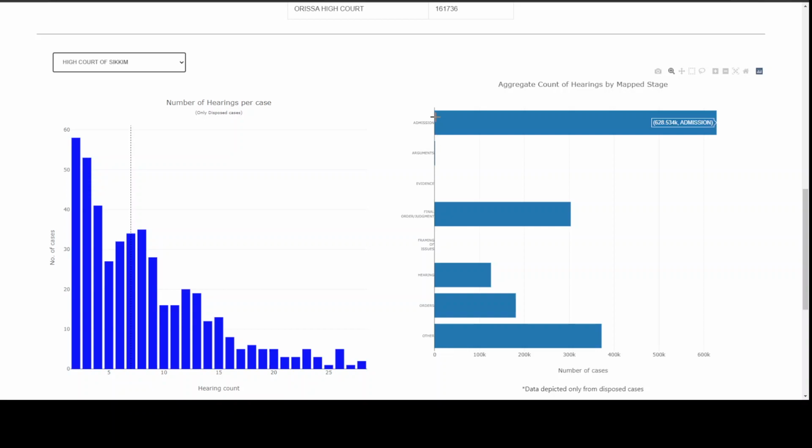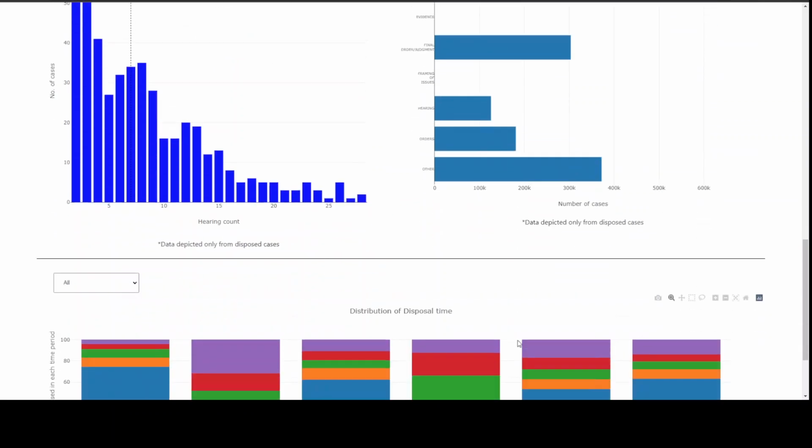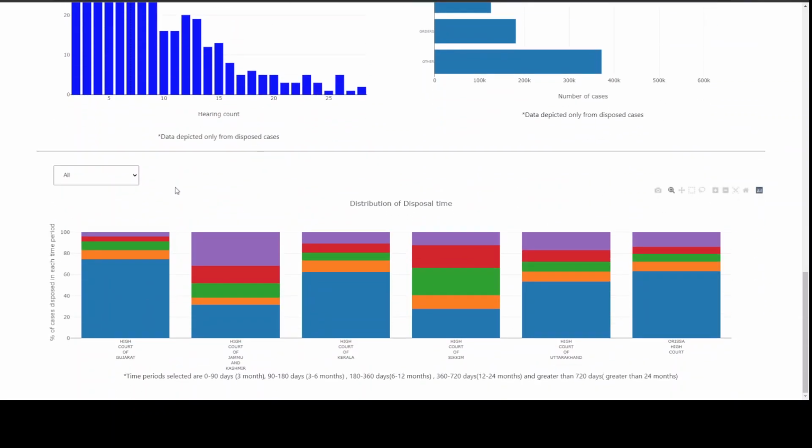We also look at, so there are thousands and thousands of distinct purposes of hearing in the hearing table, which you can go and have a look at. Researchers at DAKSH mapped them down to these 8. Admission, of course, across the board is the single largest mapped stage, but we also did have a very large chunk of these stages that we were unable to map into any other distinct stage. Either it was inconclusive, or there were too many things going on in the description of the purpose of that particular hearing. This is something that's quite a divergence from what we've previously seen with subordinate court data.